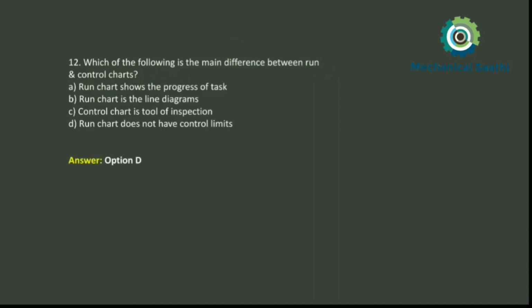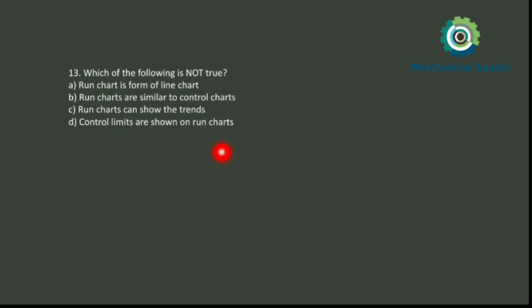Moving towards the next question, that is question number 13. Which of the following is not true? Let us read all these options. Run chart is a form of line chart, so it is true. Run charts are similar to control charts, similar we can say. Run charts can show the trends, again it is also true. Control limits are shown on run charts, so this is the wrong option we can say.